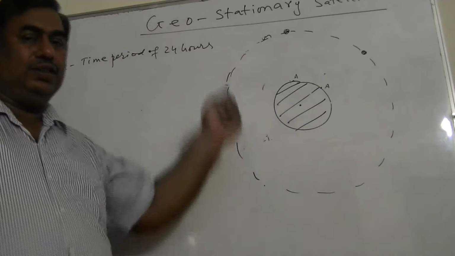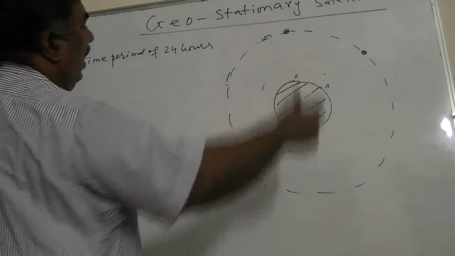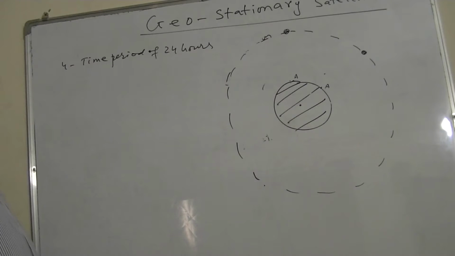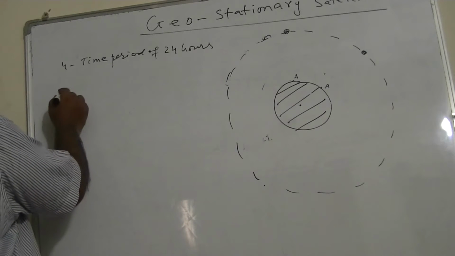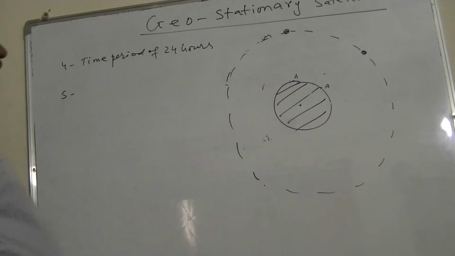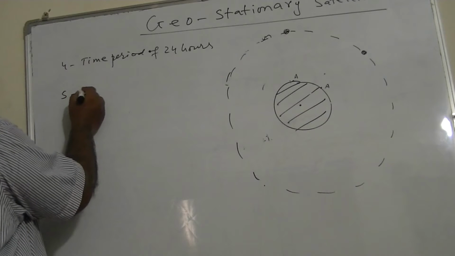So this satellite also has a time period of 24 hours. Means after 24 hours they will complete one complete revolution, or one complete circle, or one complete cycle. Fifth one is they are usually placed in the plane of the equator.